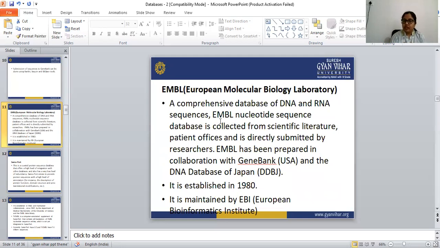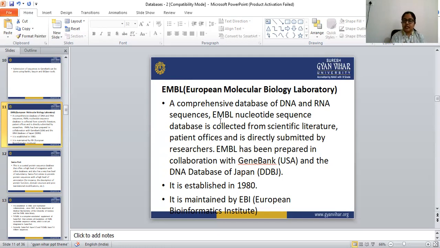All the DNA and RNA sequences are present in the EMBL, and this EMBL nucleotide sequence database is collected from the scientific literature, patent offices, and is directly submitted by researchers also.